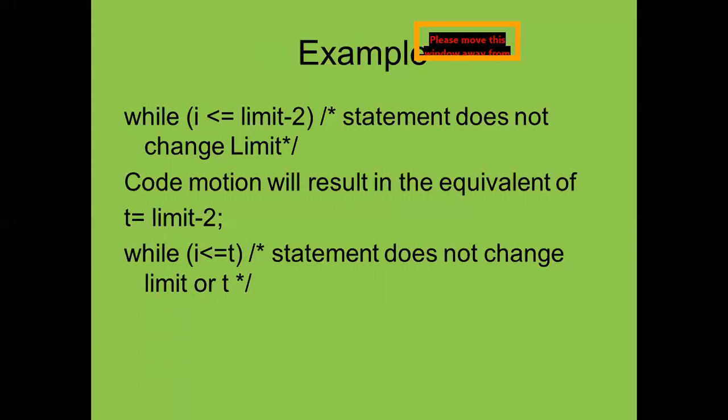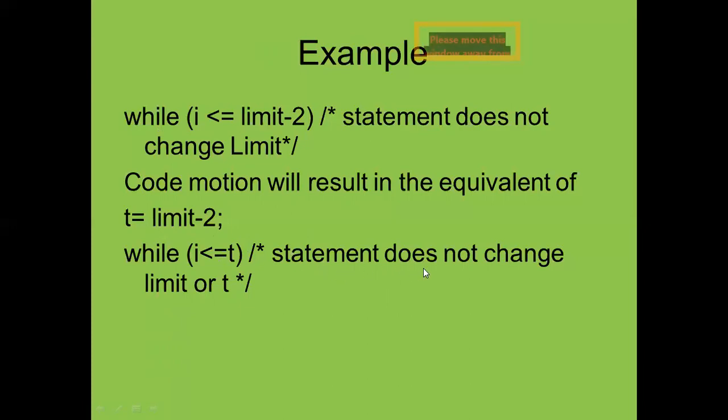Now both are the same. Here you can see while I is less than or equal to limit minus 2, and here you define t equals limit minus 2 and replace it by t.